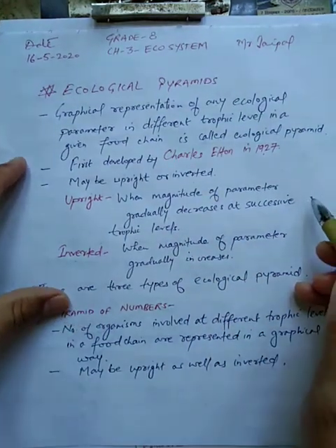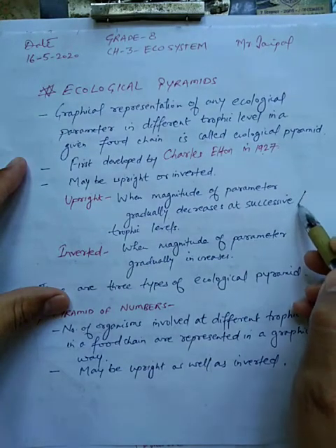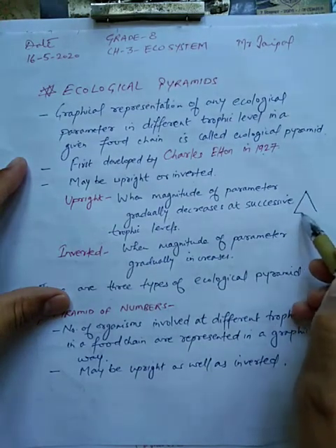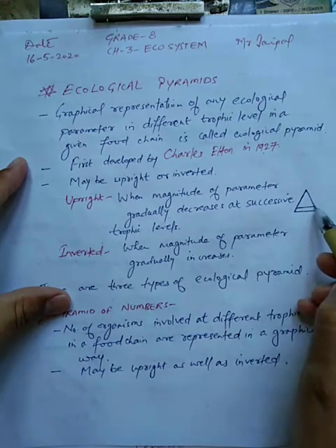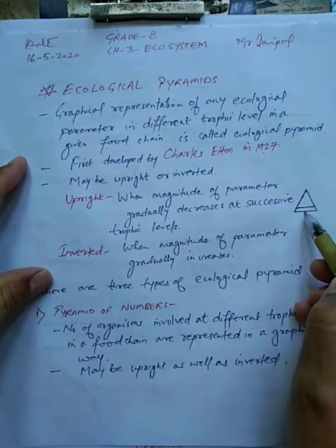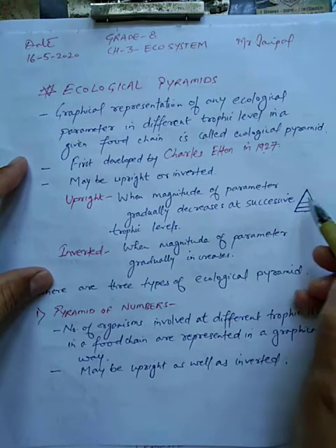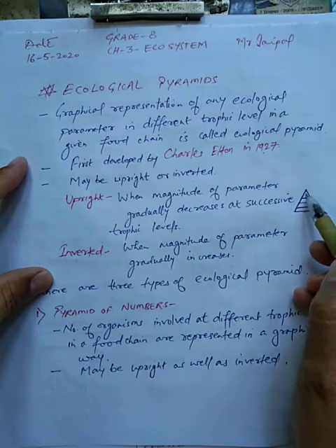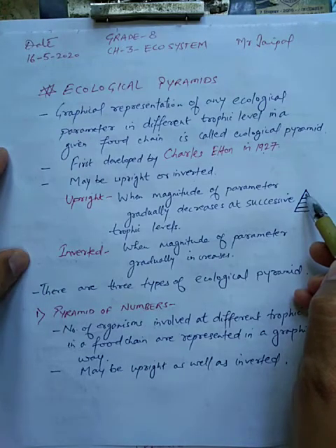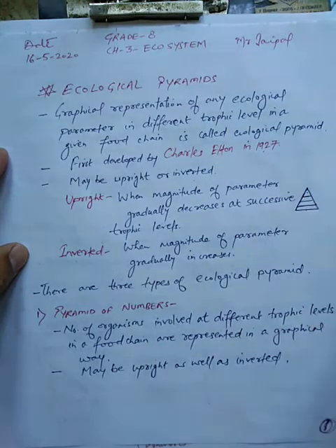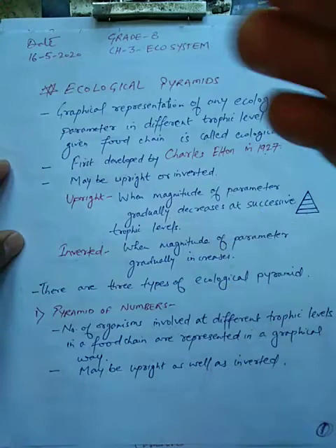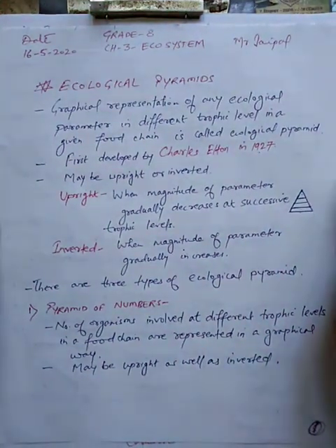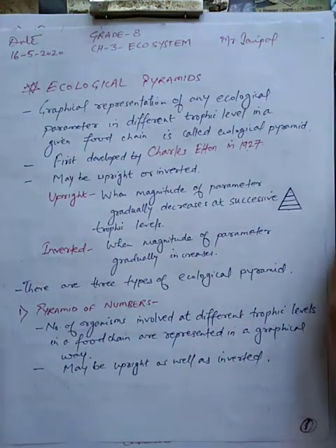So it can be represented as you can see here: the parameter is maximum, then it is decreasing, again decreasing, and it is least at the top. So this type is known as upright, in which the parameter gradually decreases at successive trophic levels in the food chain.